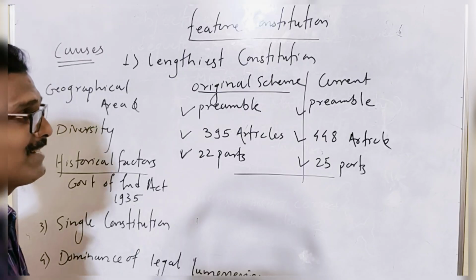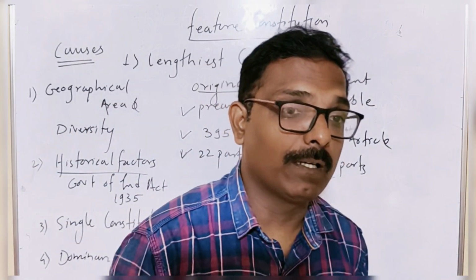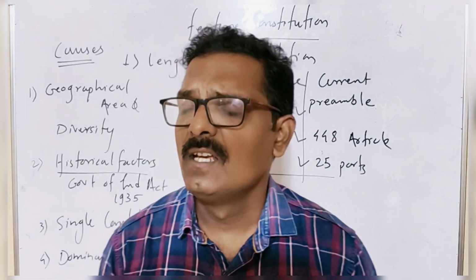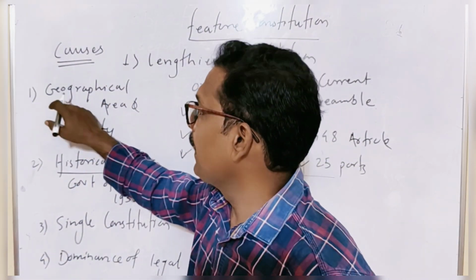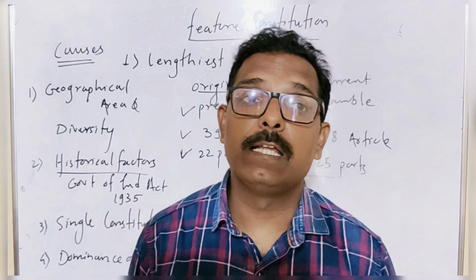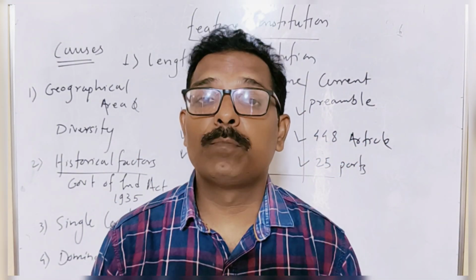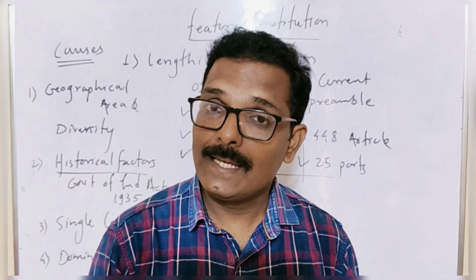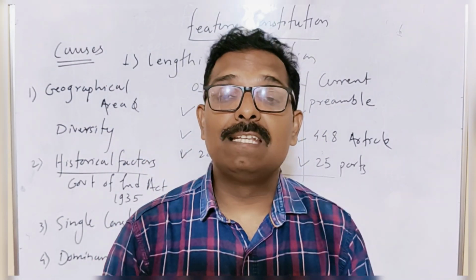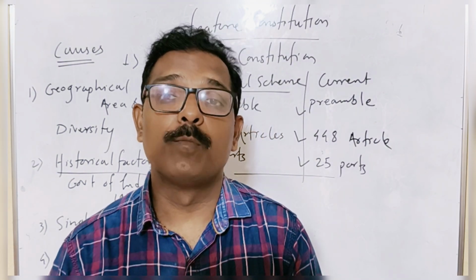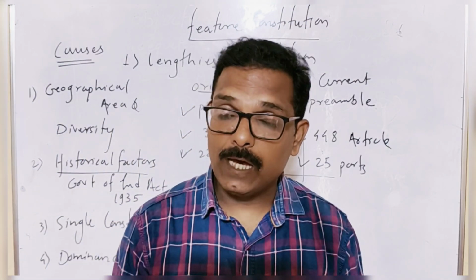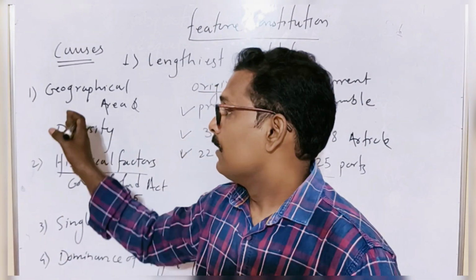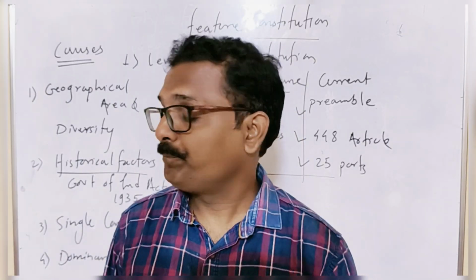So why is this size so bulky or lengthy? What are the causes behind this huge, elephantine size of our constitution? Let's see some of the causes. First of all, the geographical area we have. India is one of the largest countries by area in the world. What is the area? We have 32,87,263 square kilometers, and we are in the top 10, number 7 in the world by area.